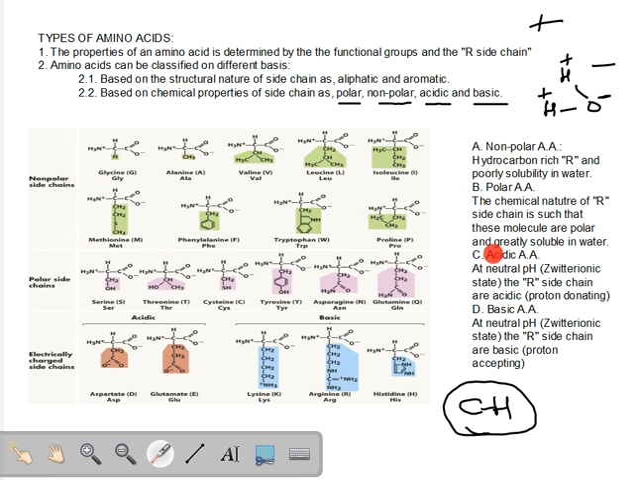Let's come down to the third type of amino acid based on the chemical property of the side chain. It is only on the basis of the side chain that we are classifying amino acids. Acidic amino acids, when put in neutral solutions, have side chains that act as acids. They donate protons. Slightly difficult, so let's try to understand this. Take an acidic amino acid at neutral pH.